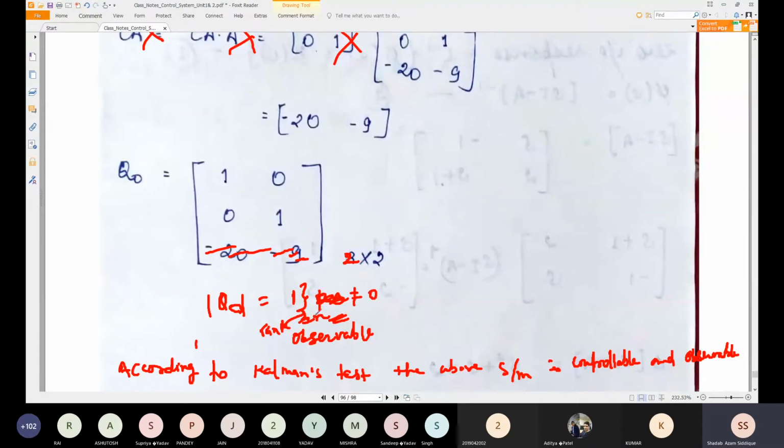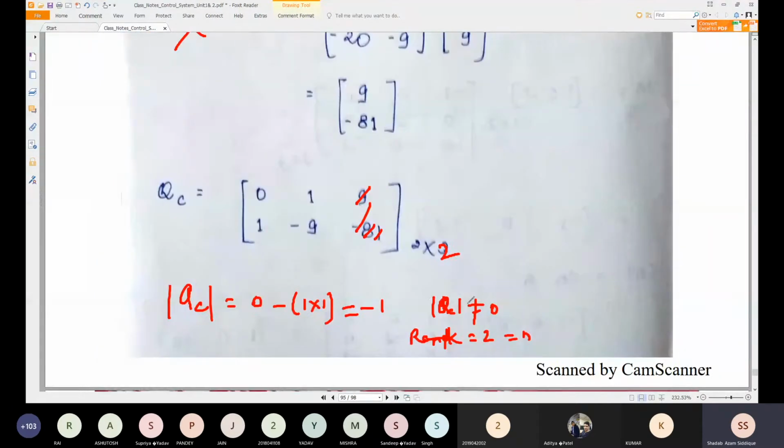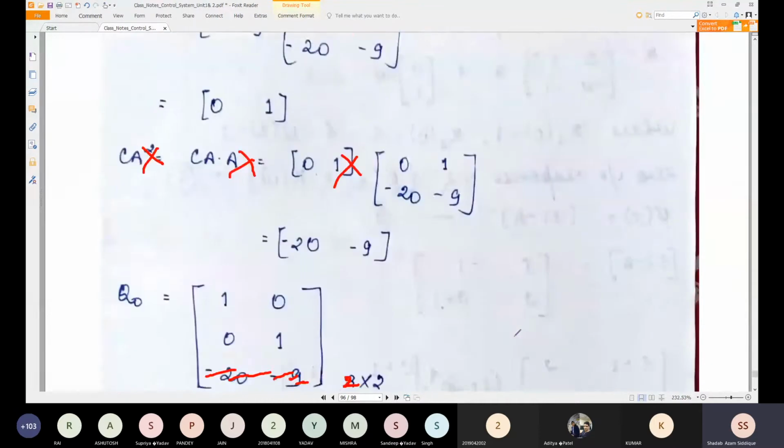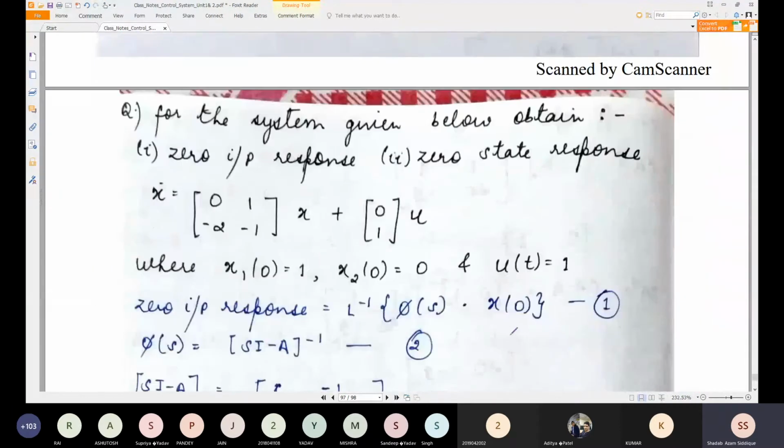If this is not equal to 0, then the rank will be as it is, which is 2 cross 2, that is n equal to 2 here. Here also this is not equal to 0, so we are just checking the rank, which is equal to 2, and rank is equal to n, so we can say the system is observable and controllable. Now the problem which is given here is not for controllability, this is just to find the zero input response and zero state response.